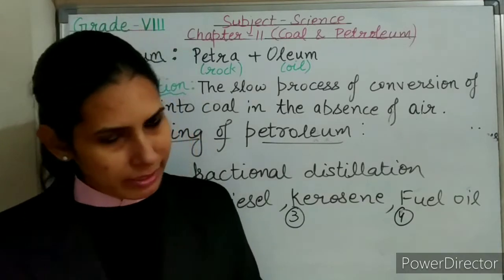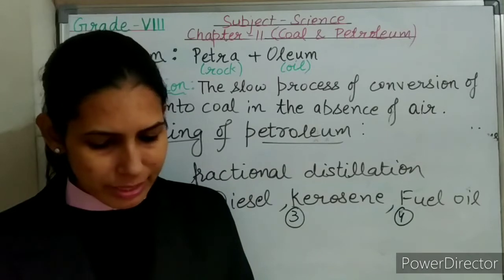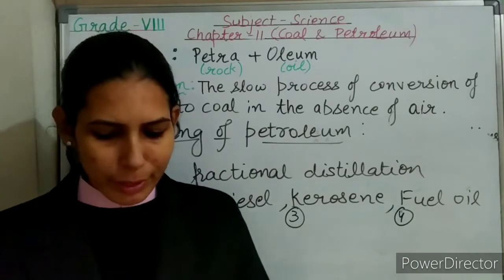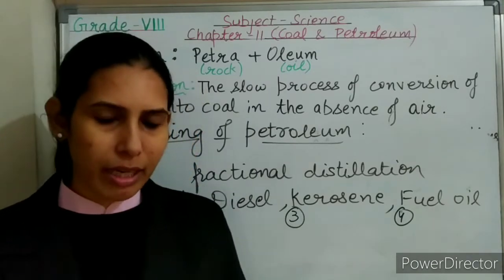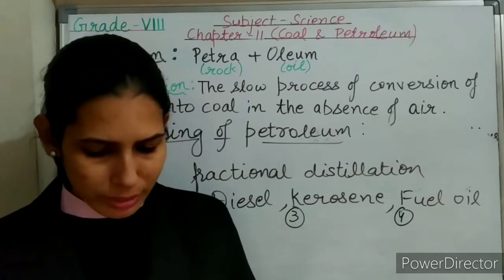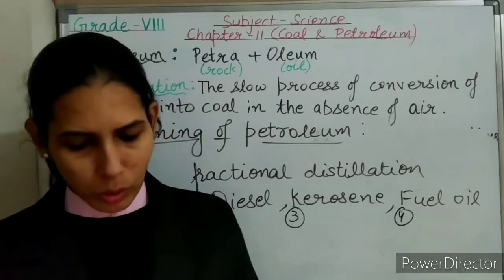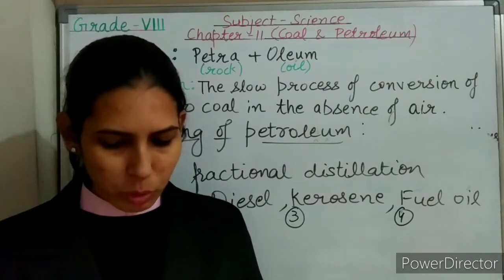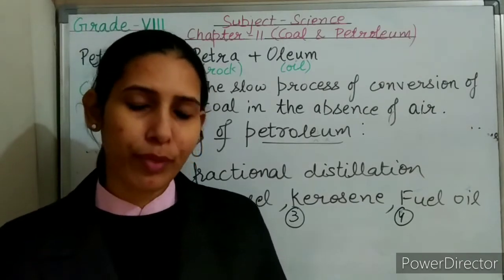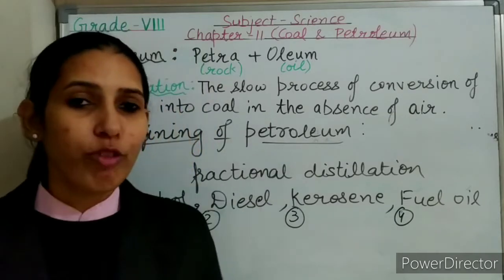How did petroleum get its name? It's already done. Why is anthracite considered to be the best variety of coal? Because it contains up to 90% carbon and it burns with very little smoke, so it is considered the best variety of coal. What happens when coal tar is distilled? Already it is done. What are oil wells and why are they constructed? Oil wells, okay. What is petroleum?